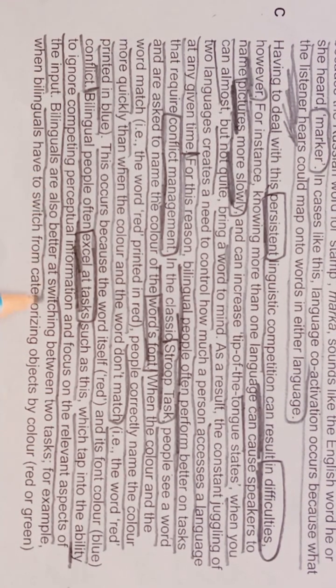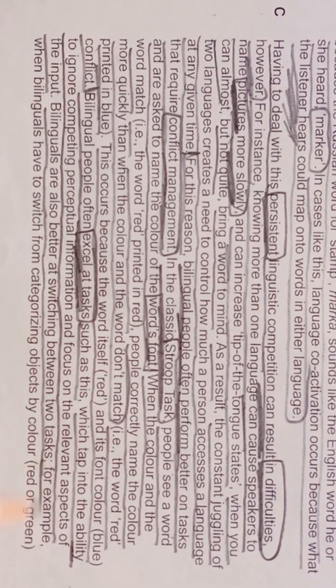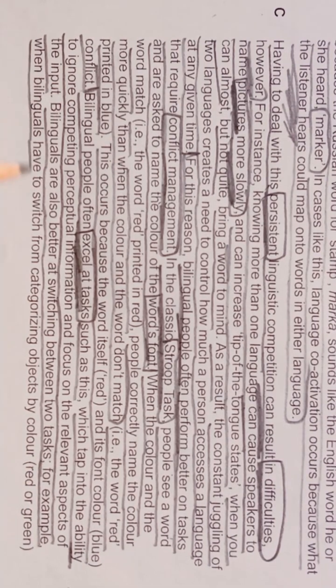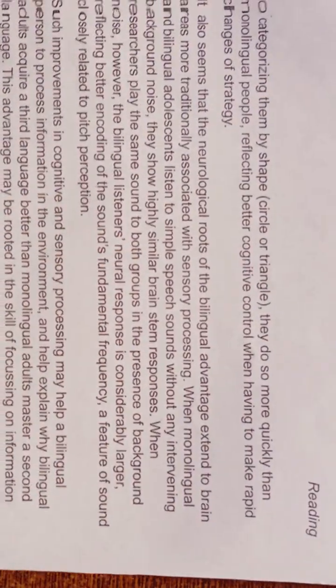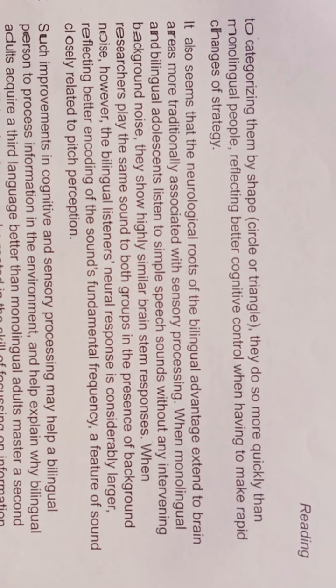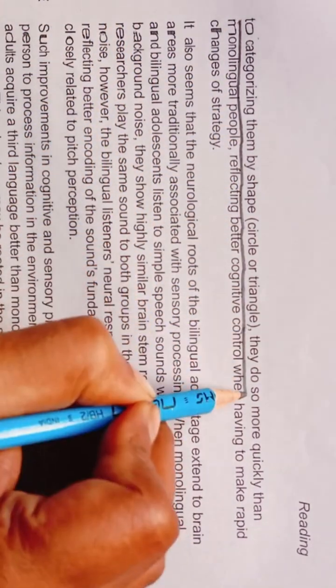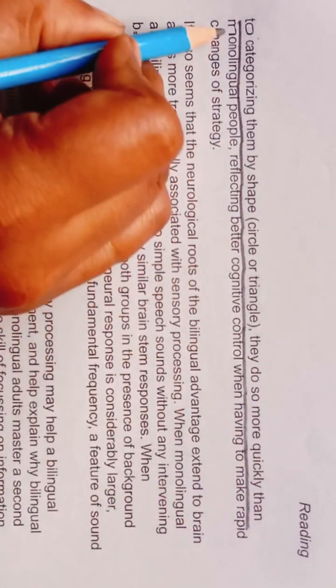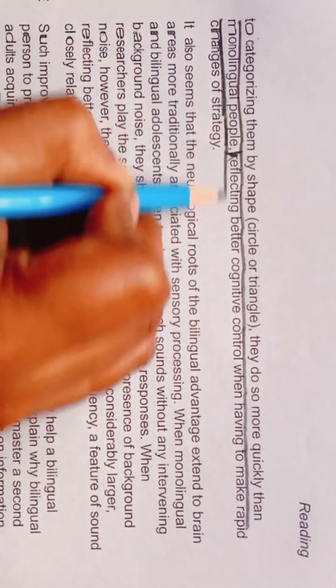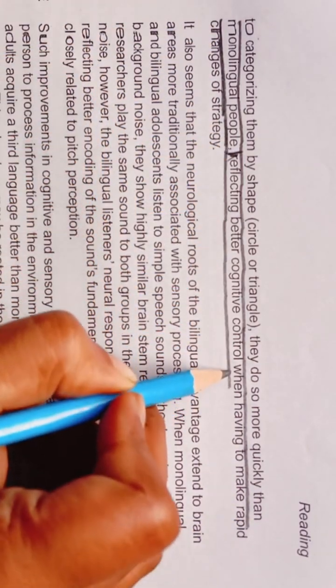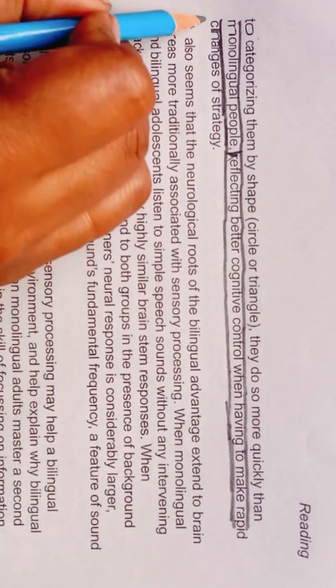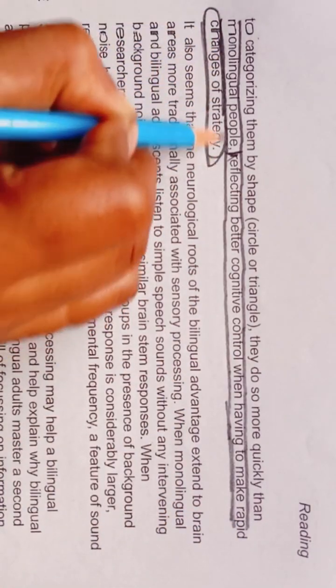Bilinguals are also better at switching between two tasks. For example, when bilinguals have to switch from categorizing objects by color, red or green, to categorizing them by shape, circle or triangle, they do so more quickly than monolingual people, reflecting better cognitive control when having to make rapid changes of strategy.